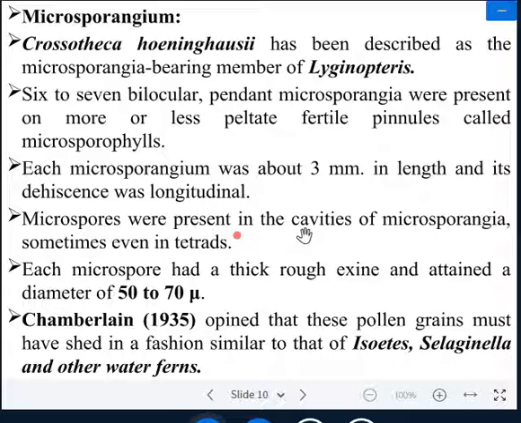Microspores were present in the cavity of the microsporangium, sometimes even in tetrads. Pollen grain was reported as tetrad. Each microspore had a thick, rough exine and attained a diameter of 50 to 70 micron. Chamberlain, a famous gymnologist, in 1935 pointed out that these pollen grains must have been shed in a fashion similar to Isoetes, Selaginella and other water ferns like Azolla and Salvinia.